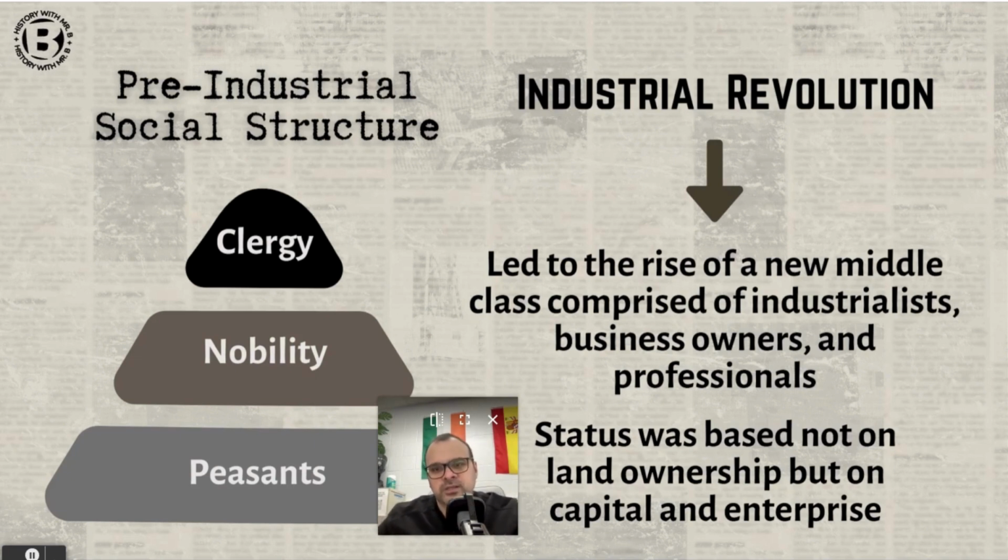The Industrial Revolution comes along and completely alters that. It causes significant economic and social changes that lead to the rise of what we call the bourgeoisie, which is the middle class, a new middle class of industrialists and business owners. Not quite nobles, not quite that wealthy, but more wealthy than a peasant or the poor. That's why we consider them the bourgeoisie. We call it a middle class because it falls between the nobility and the peasants.